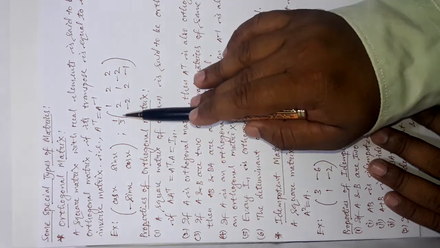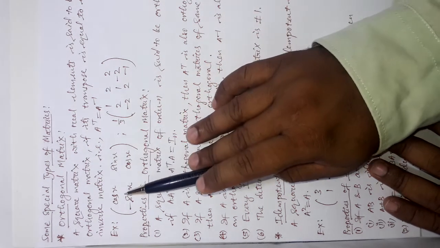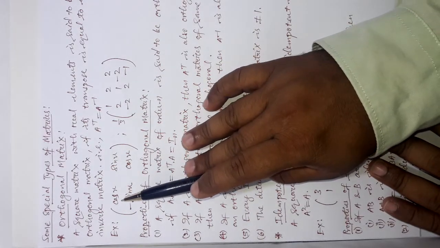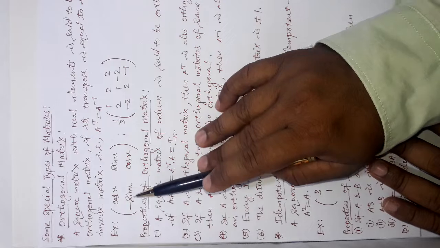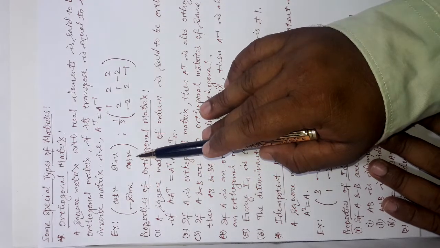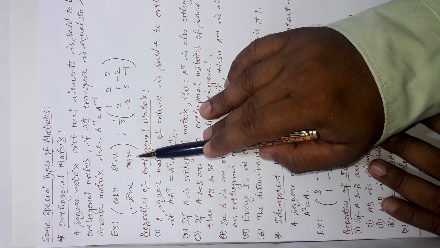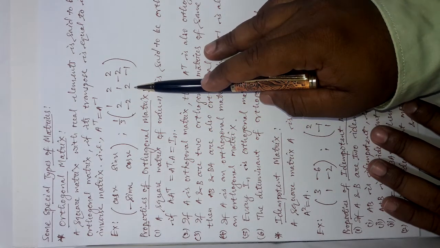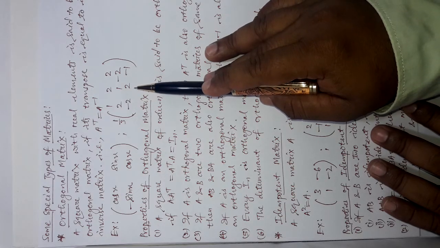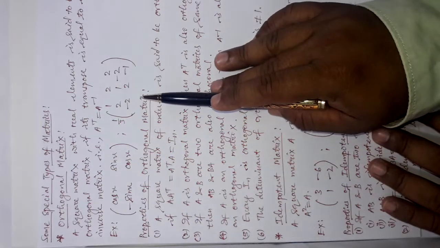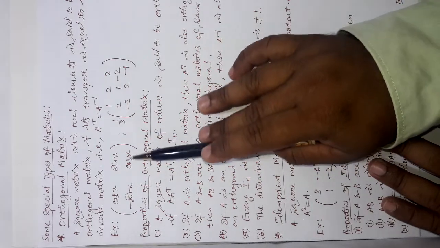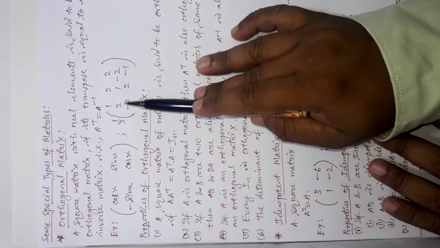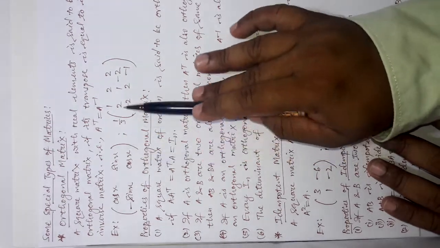Now, I have written a few examples for you. This is a second order square matrix with elements cos x, sin x, minus sin x and cos x row-wise. And this is a third order matrix which is also of the orthogonal matrix category. You can check yourself that if you find the transpose of these two matrices and the inverse of these two matrices, they will become equal.